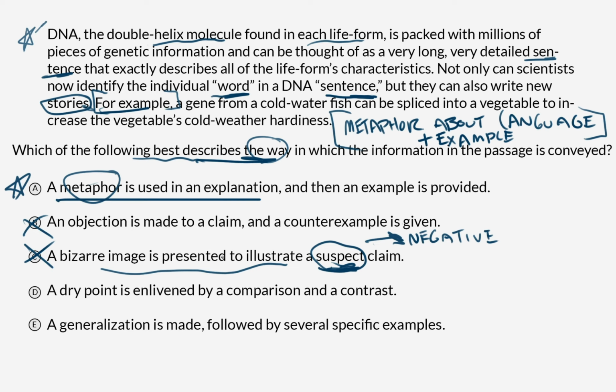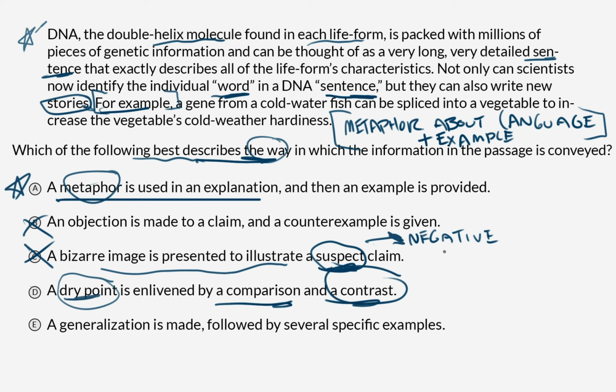There's nothing about the author's voice that suggests that they're being suspicious or that they treat this as a suspect claim. A dry point is enlivened by a comparison and a contrast. So we do have a comparison, right? DNA can be thought of as a very long, very detailed sentence. But we have two things that tell us that this is not the answer, and it's a dry point and a contrast.